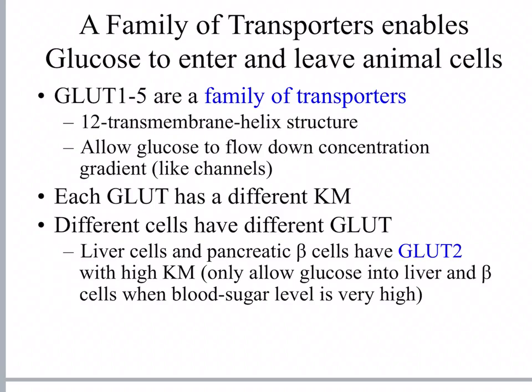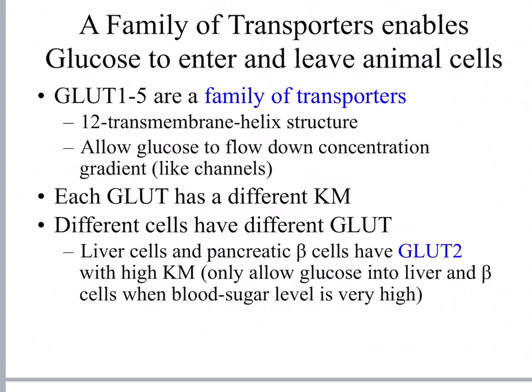For example, liver cells have the job of storing glucose and doing synthesis of other molecules. Pancreatic beta cells, you might remember, make insulin and secrete insulin to indicate to the body that the glucose level in the blood is high.